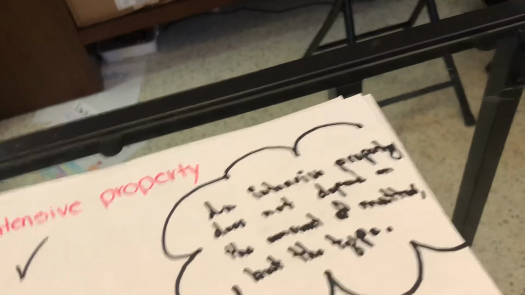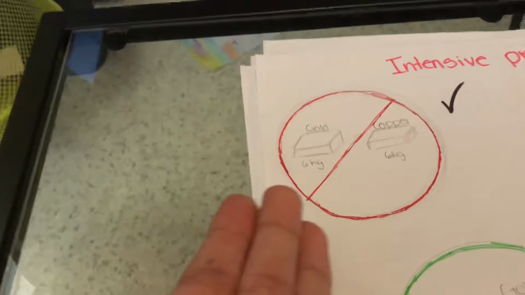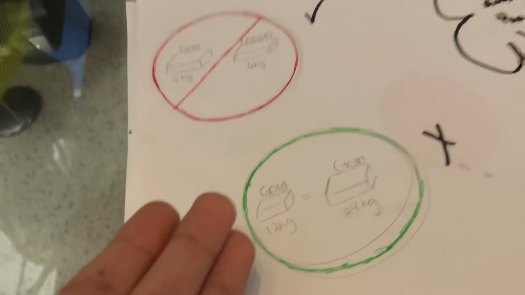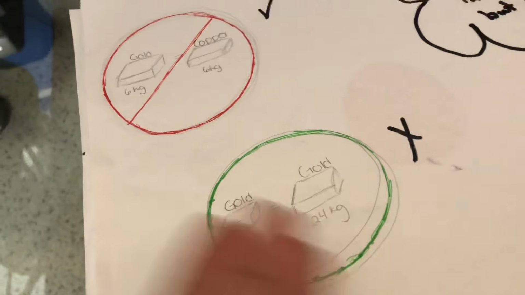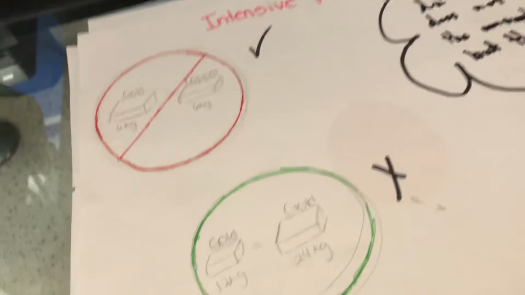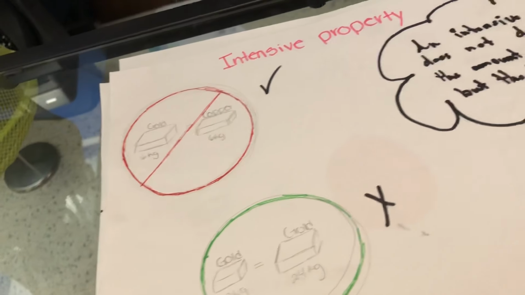Intensive property. An intensive property does not depend on the amount of matter, but the type of matter. The difference between gold and copper is an intensive property. And gold is still gold in this drawing over here. I don't know why it's green and this is red, but let's move on to our questions, okay?